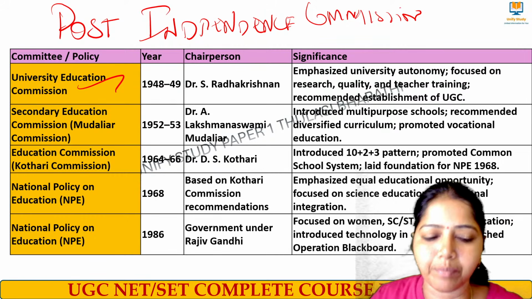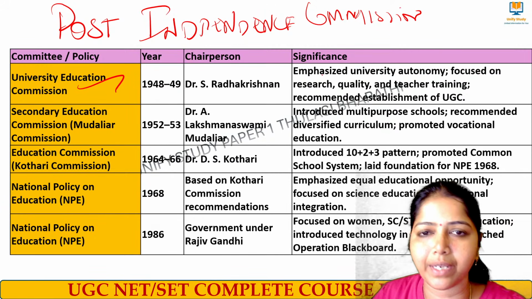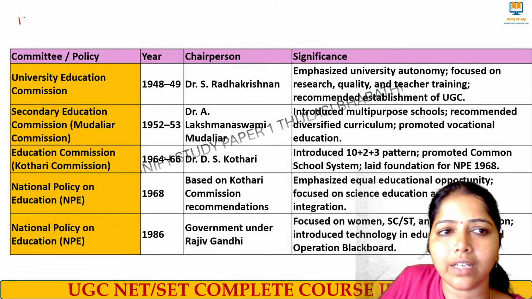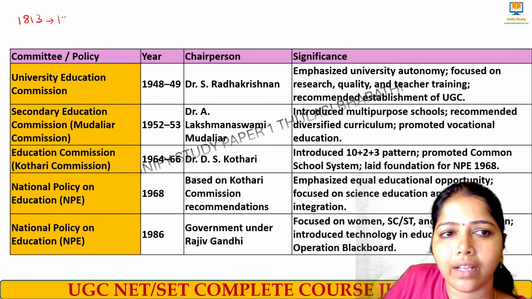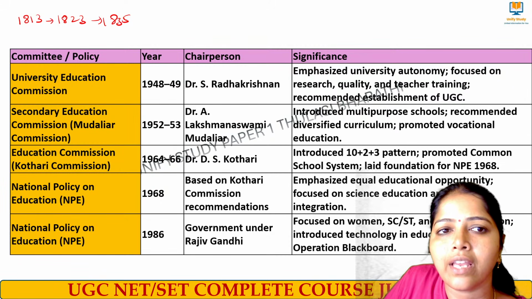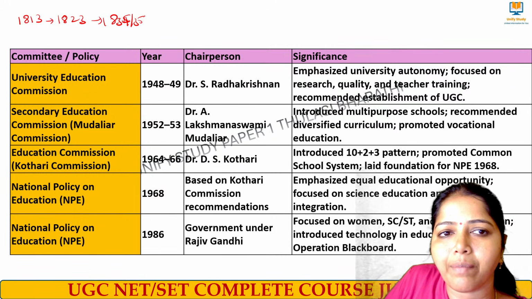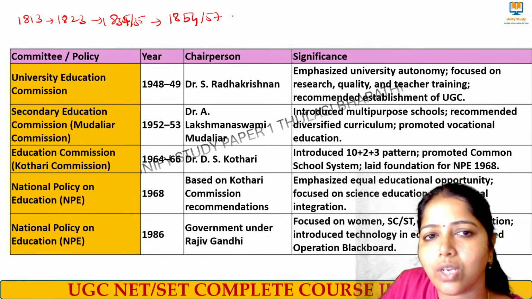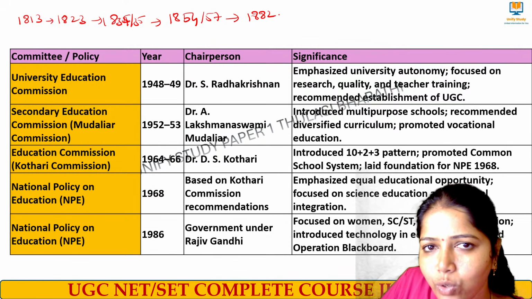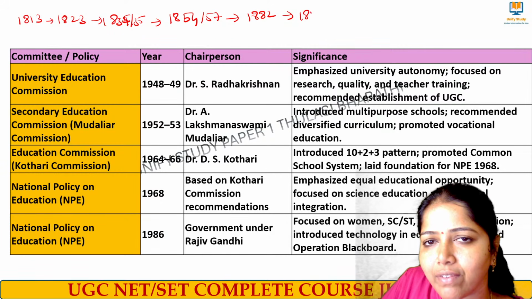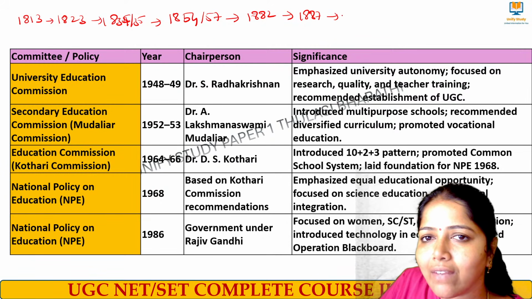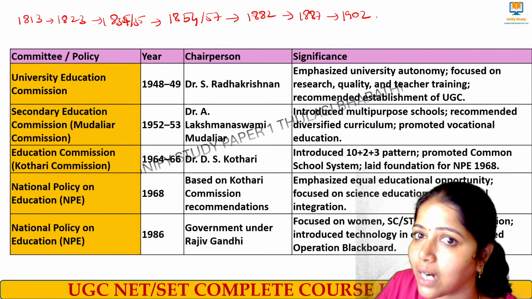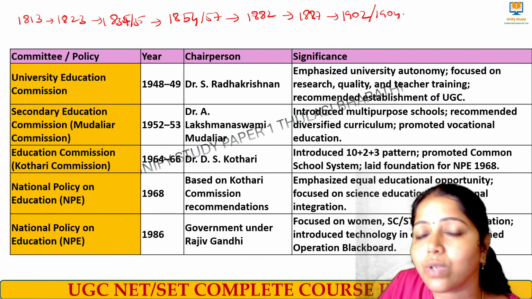So far, which one have we completed? We started with 1813 Charter Act, and then 1823 Elphinstone Minutes, and then 1835 Macaulay's Minute, and then 1854 Magna Carta of Education, and then 1857 three major universities established. 1882 Hunter Commission, and then 1887 Allahabad University, and then in 1902 that commission was started, and in 1904 the act was passed.